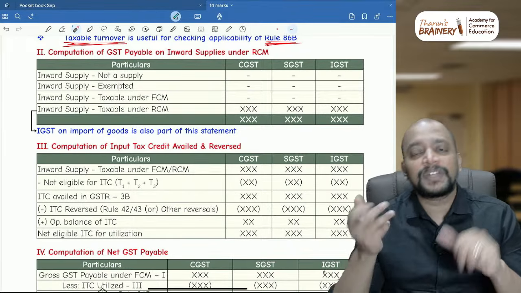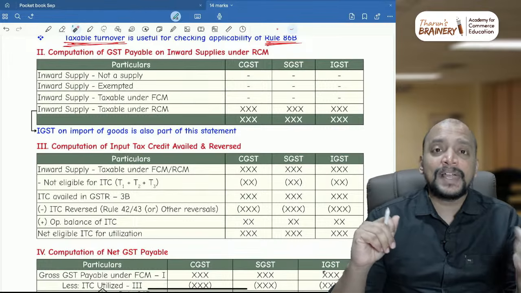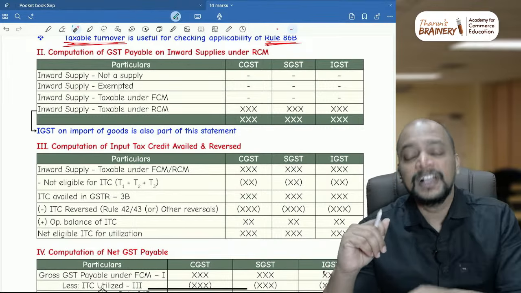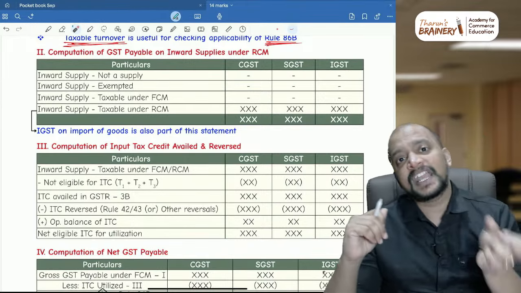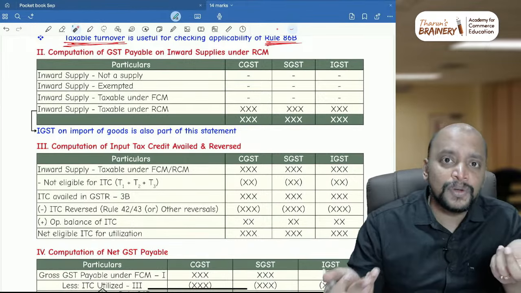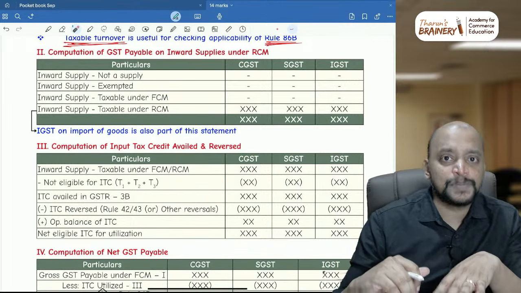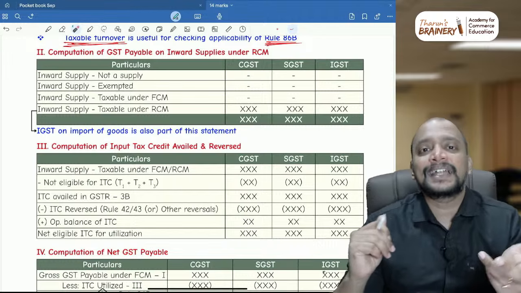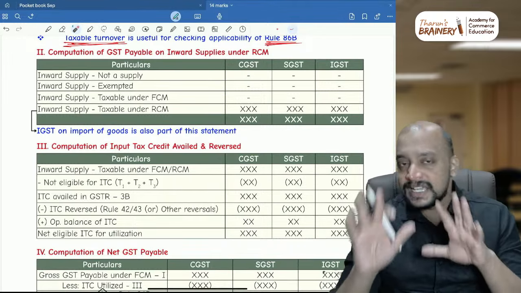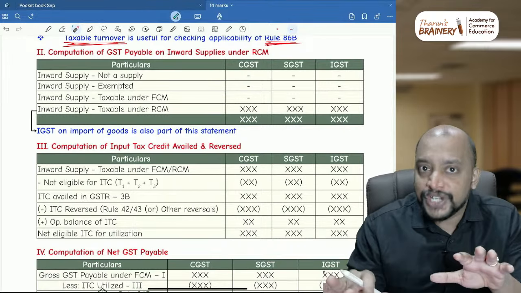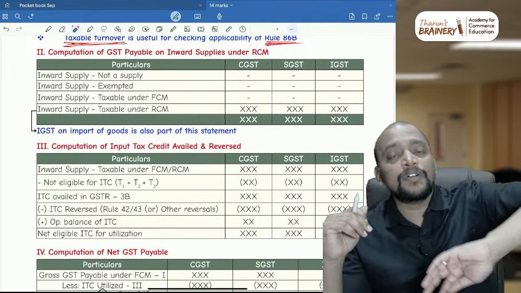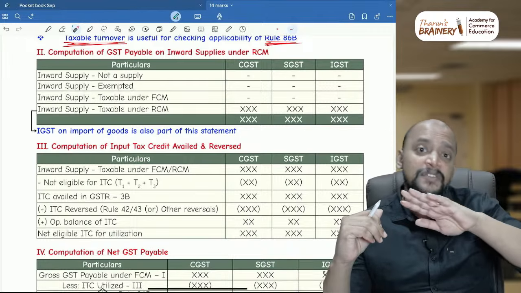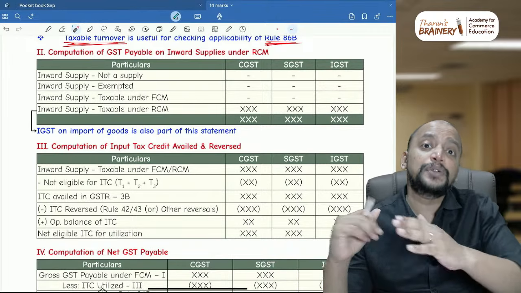Also sometimes they will tell that the supplier is required to give an e-invoice but instead gave a normal invoice. When the supplier is required to give an e-invoice but gave a normal invoice, it is not a valid invoice, so we cannot avail the ITC with respect to that. All those things also you need to keep in mind. And sometimes they will bring in the 180 days condition. First, the 180 days condition we don't have to check now. Even if we have not made payment to the supplier, we can definitely take the ITC. But if the payment is not made within 180 days, we need to reverse the ITC.